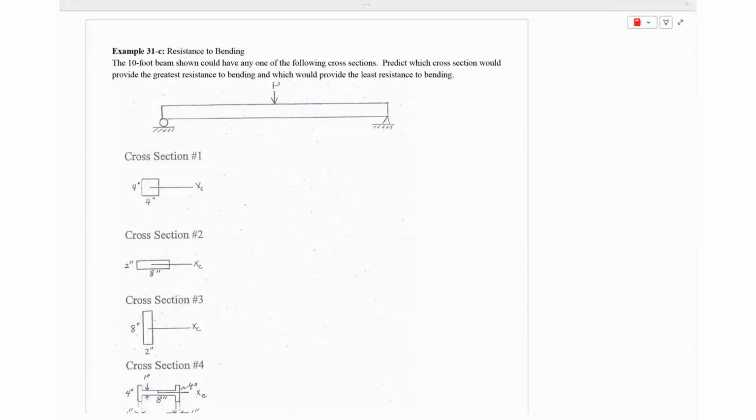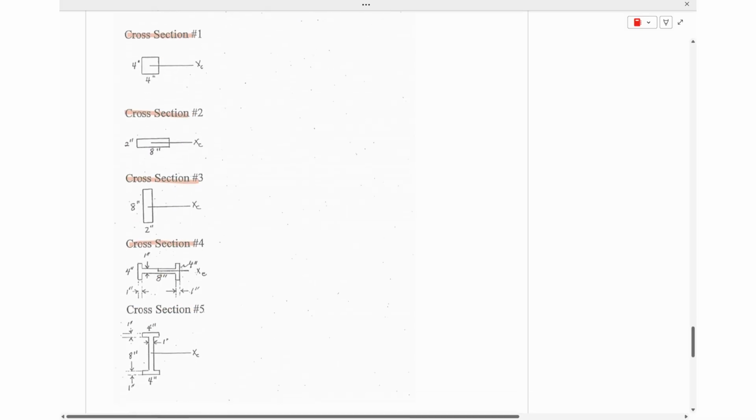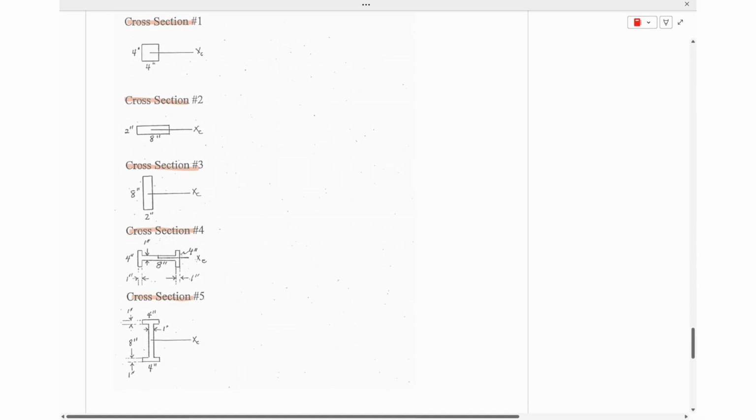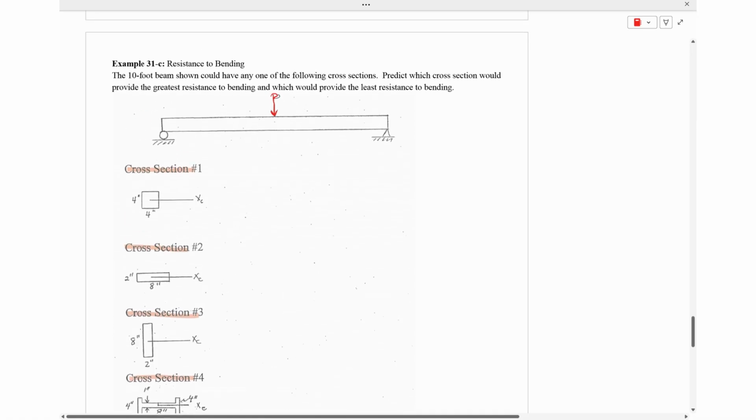All right, in this last example, what we're going to do here is say, hey, let's put in a force P in the middle of this beam, and we have a bunch of different cross sections to choose from. One, two, three, four, and then further down here, five. This is just a conceptual piece here, but saying if we want to reduce the deflection, basically, once you look at the deflected shape here, that beam's going to do something like this.